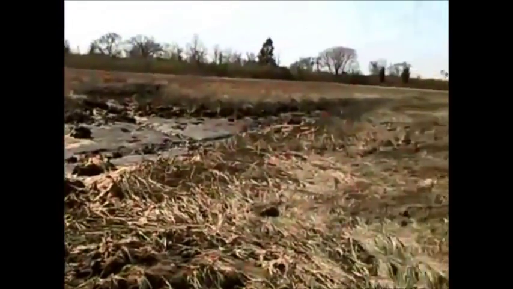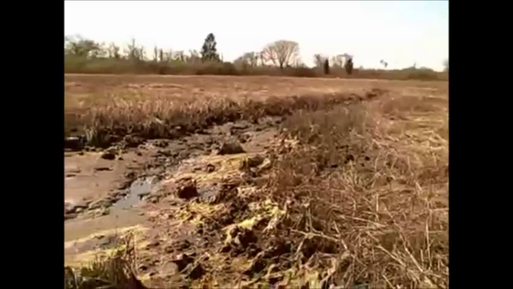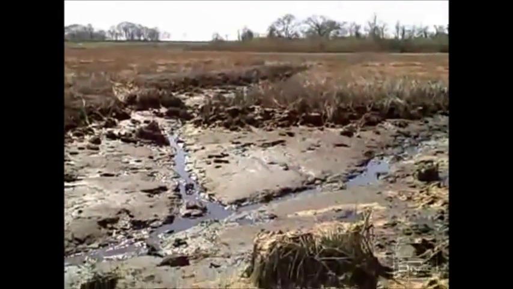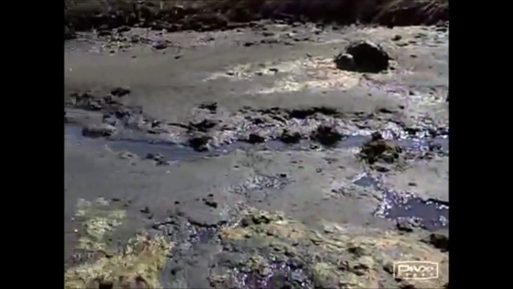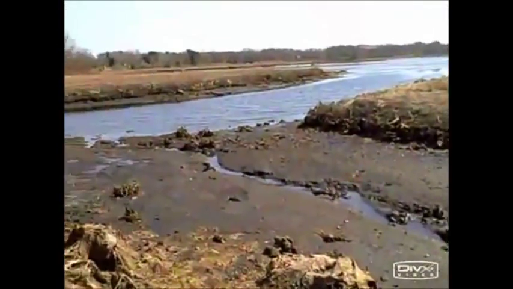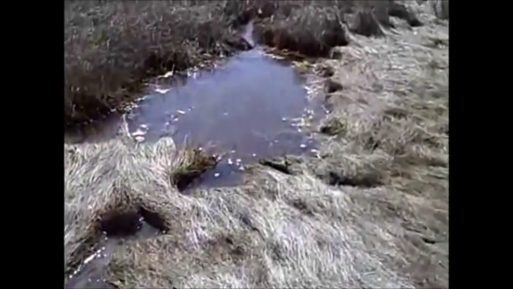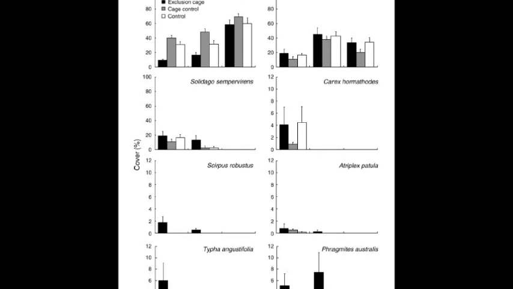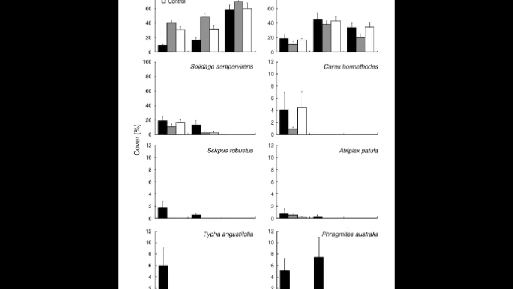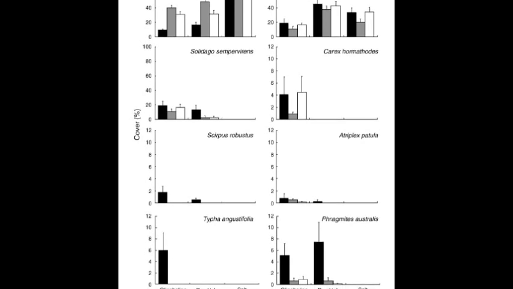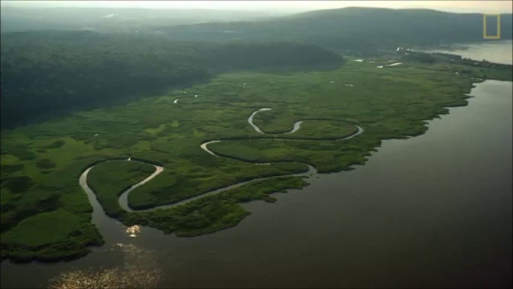In order to test if rodent herbivory effects were similar in invading plants and in recovering plants, consumer pressure was manipulated in mature stands of Phragmites australis, an invasive species in New England. 30 half-meter by half-meter plots were located along 200 meters of shoreline. We established plots along the boundary of a dense P. australis stand where P. australis was expanding into a mix of S. patens and J. gerardi. A similar cage control method was used. Cage controls had 2 0.3 by 0.1 meter holes cut in the bottom. Within each plot, stems of P. australis were counted at the beginning and end of each growing season.